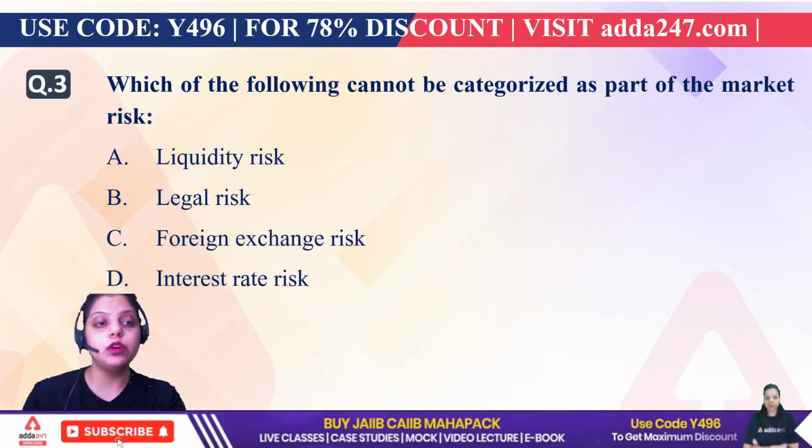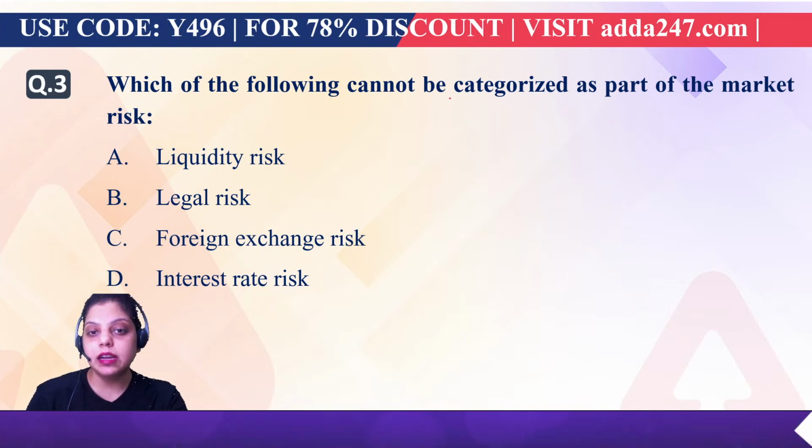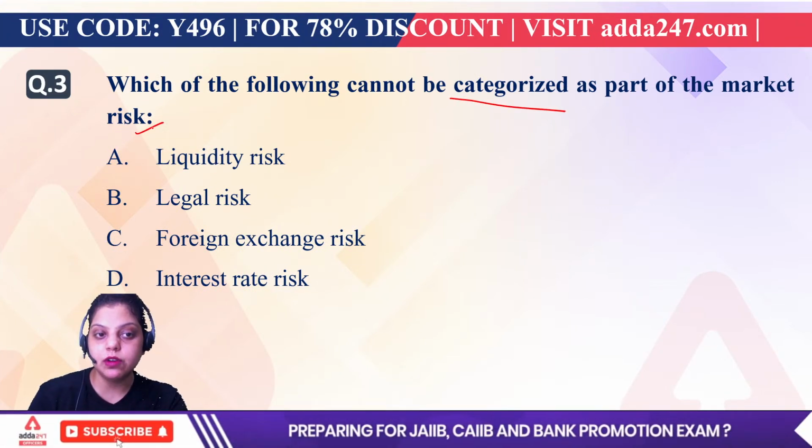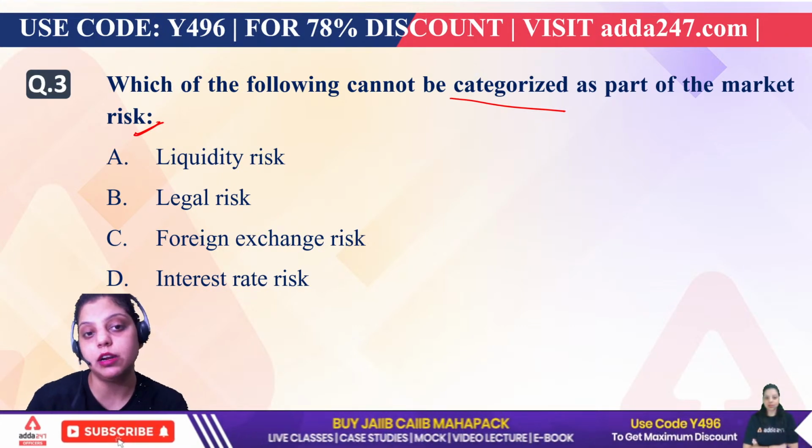Now let's move forward to the third question, which is talking about which of the following cannot be categorized as a part of market risk. Okay, so the question is talking about the type of risk, and it is asking which of the following is not a part of market risk.